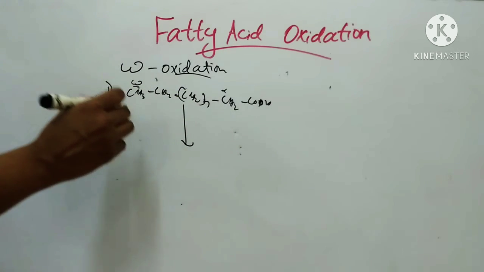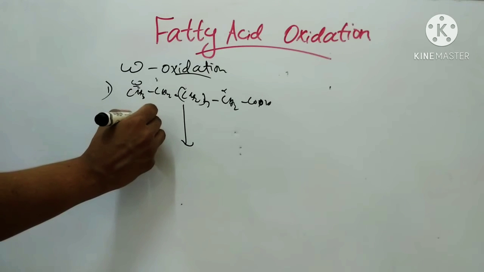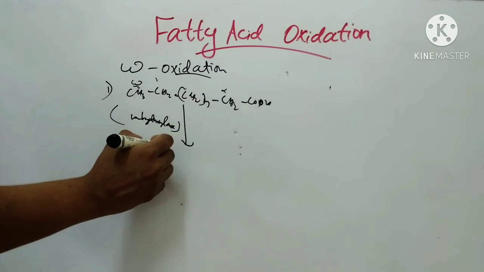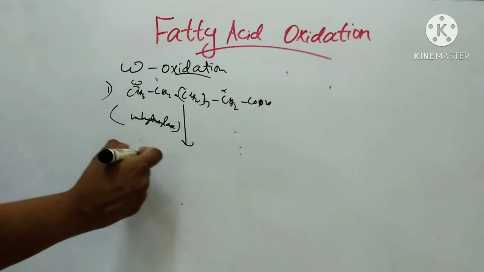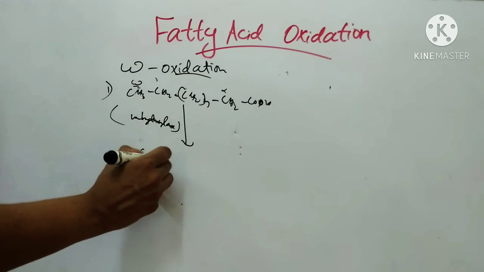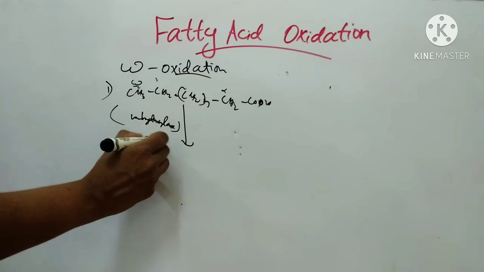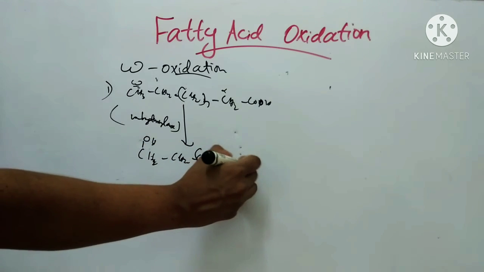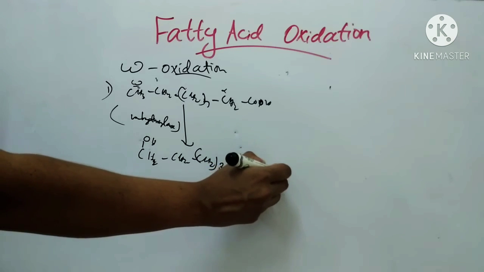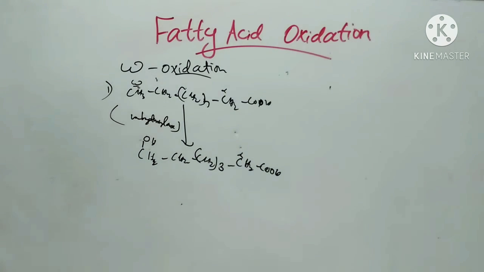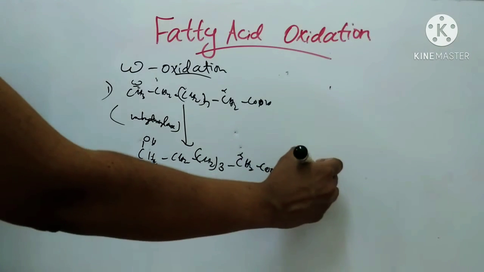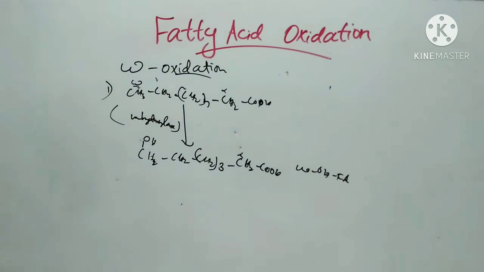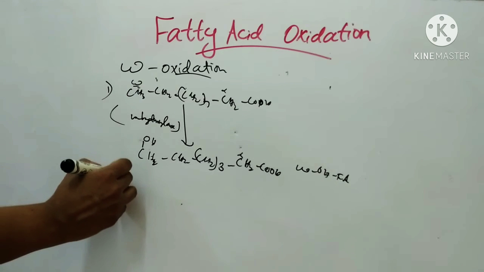By the enzyme omega hydroxylase, it is converted to omega hydroxy fatty acid, that is CH2OH, CH2, CH2 3 times, CH2, COOH. This is the alpha carbon. So this is called omega hydroxy fatty acid.